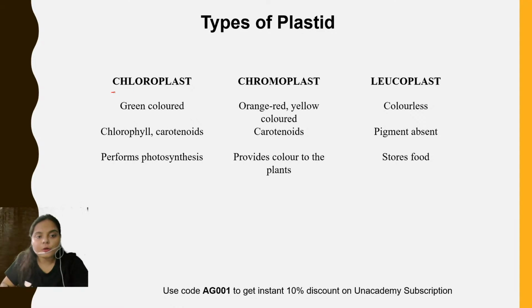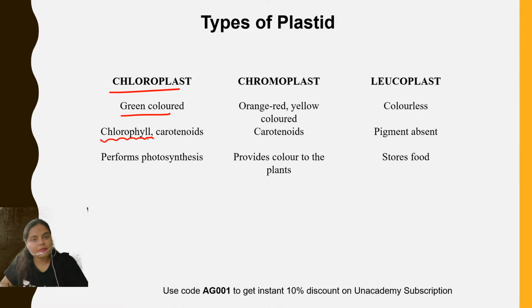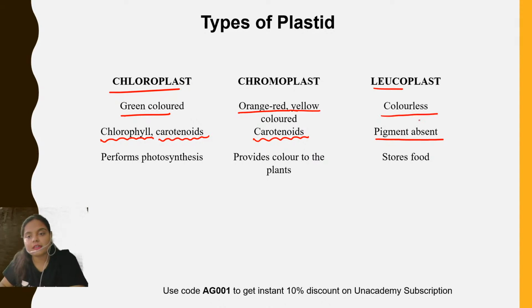Okay, so the chloroplast is green colored. Why? Because it has the pigment chlorophyll in abundance. Along with chlorophyll, chloroplast also contains carotenoids. Then talking about the chromoplast, the chromoplasts are orange, red, or yellow colored. They contain carotenoids, but they do not contain chlorophyll. That means the chlorophyll, or the green color pigment, is present in the chloroplast only. Talking about the leucoplast, the pigment is absent here, and therefore it is colorless.